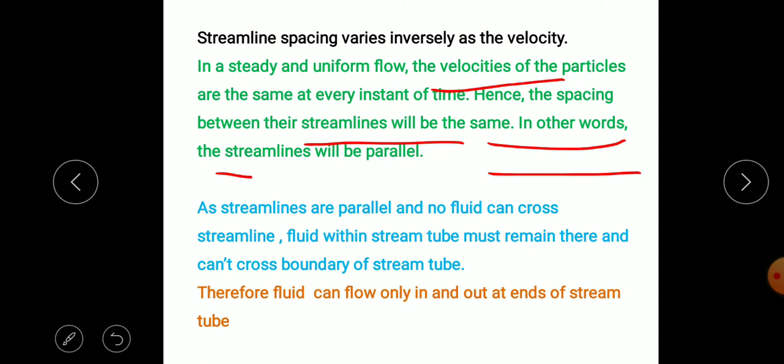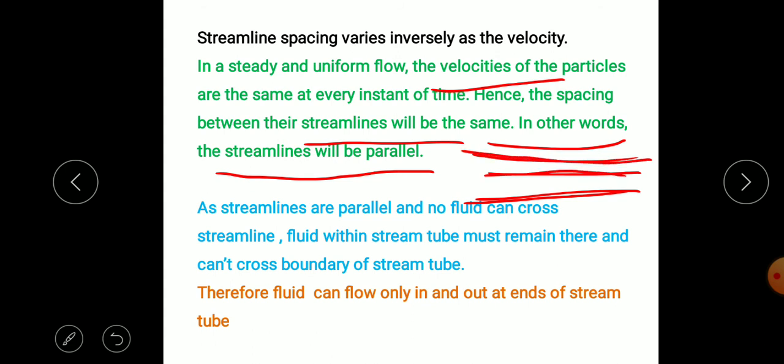So for steady flow we can assume the streamlines are parallel, as the velocity is not changing, so spacing between the streamlines will be the same at a given time. So streamlines for steady flow are parallel lines, for unsteady flow we do not get parallel streamlines. Again, one more concept is that streamlines are parallel for steady flow and no fluid can cross the streamlines.